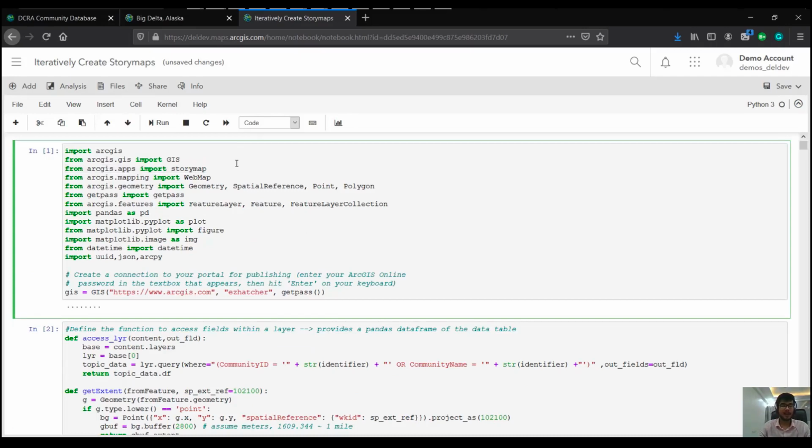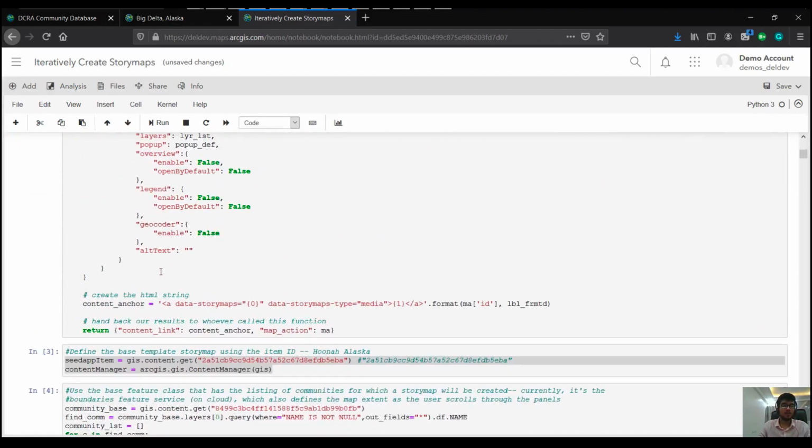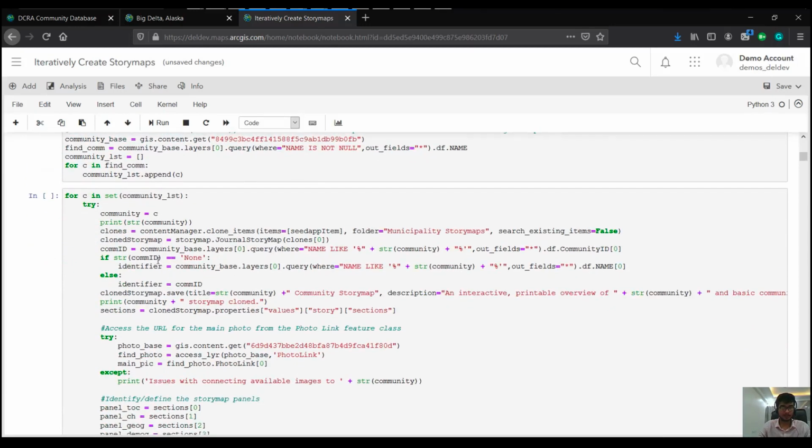They have authored a Python script which uses ArcGIS API for Python and the story maps module. Here, they're connecting to their GIS and defining some utility functions. The core of this code lies here, where they are cloning an existing story map and then setting their base map layers. This clone items function recursively clones each item present in the story map, whether it be a web map or dashboard.